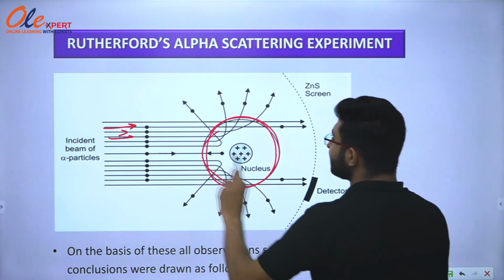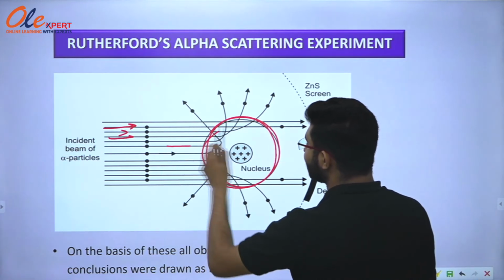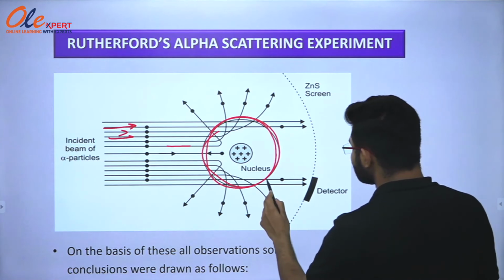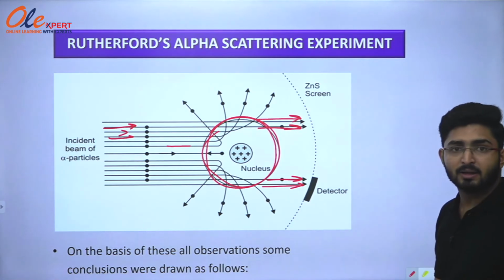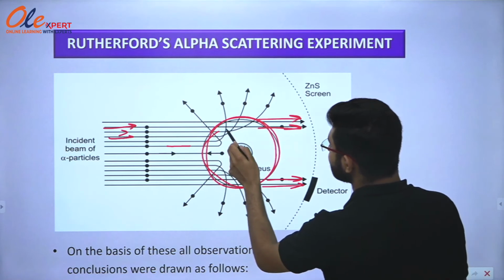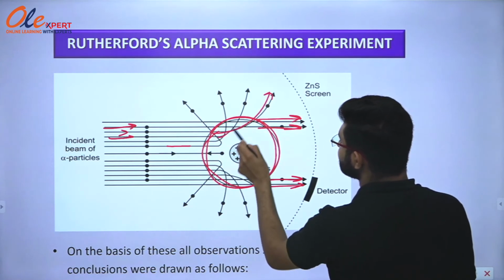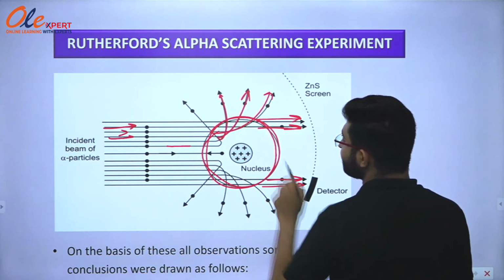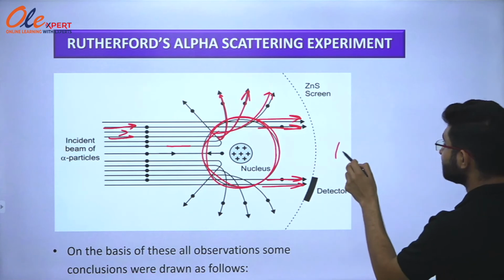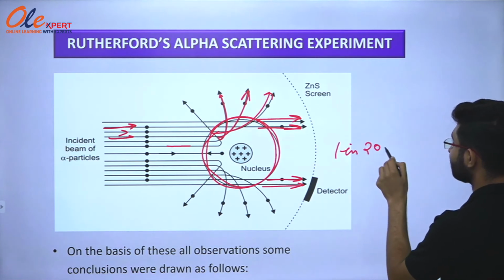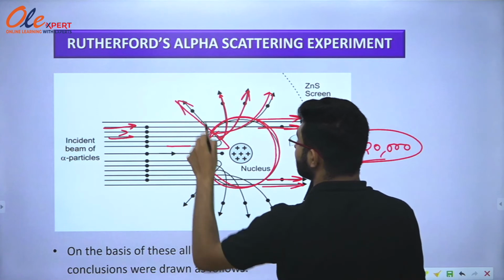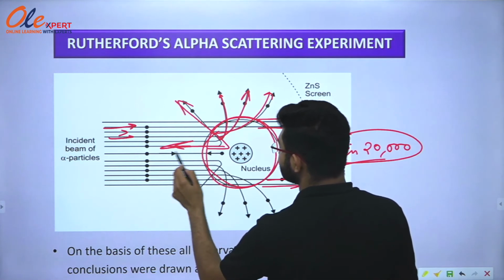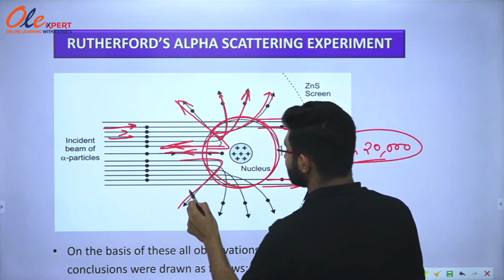When the alpha particles bombarded the atom, he observed that most of them went undeflected, but some were deflected by small angles. But 1 in 20,000, which means very few alpha particles, went back completely on the same path. You can see it like this.